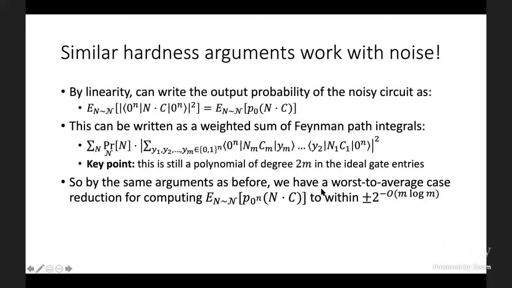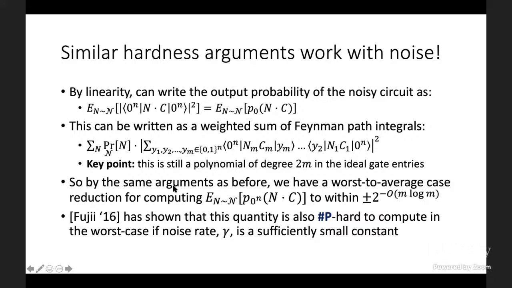Now this is just a worst to average case reduction over the ideal gates in the circuit. Another interesting question is, how hard is the worst case of this quantity? To show that computing the output probability of a noisy quantum circuit is hard in the worst case, we can rely on a nice result of Fujii, who shows that this quantity is also #P-hard to compute in the worst case, providing that the noise rate gamma is some sufficiently small constant.